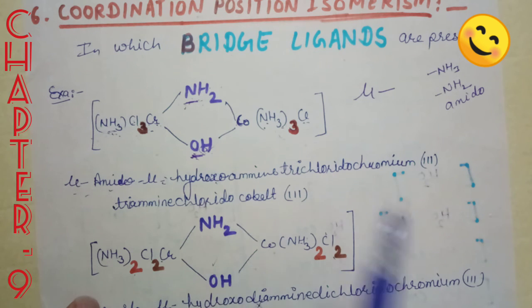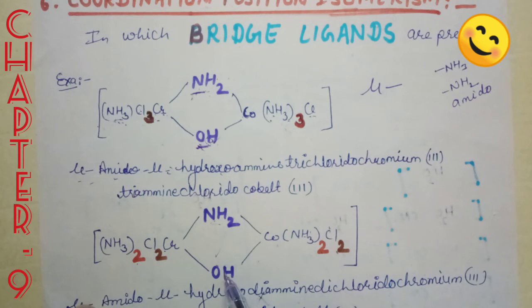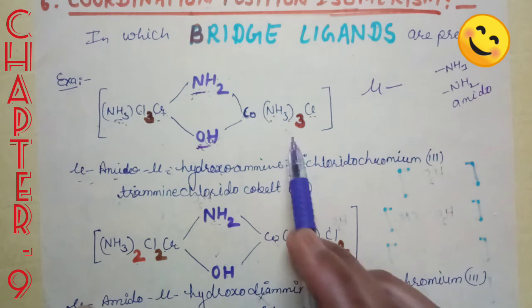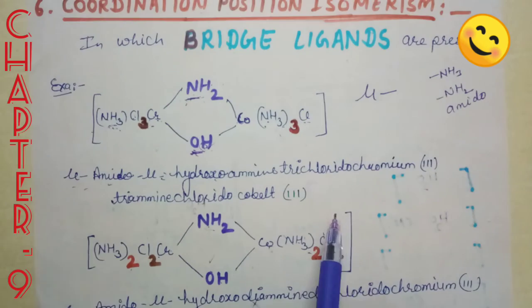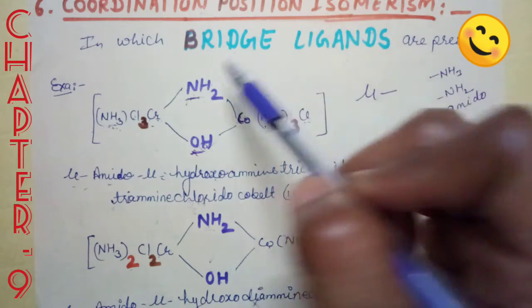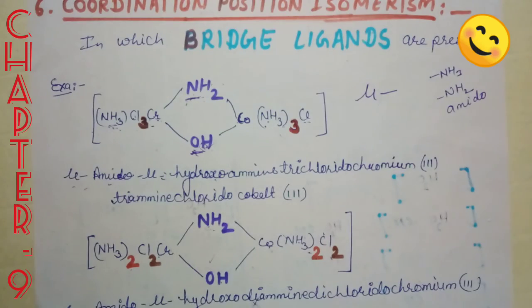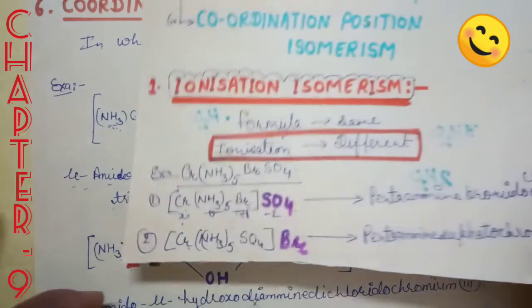Bridge ligands are as they are without any change, so the name will be mu-amido, mu-hydroxido, diammine dichloridochromium(III), diammine dichloridocobalt(III). So these are the coordination position isomers. The key point to identify the coordination position isomer is the bridge ligand. Clear? Okay.